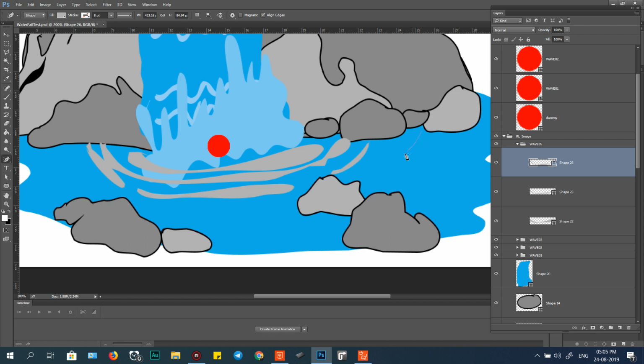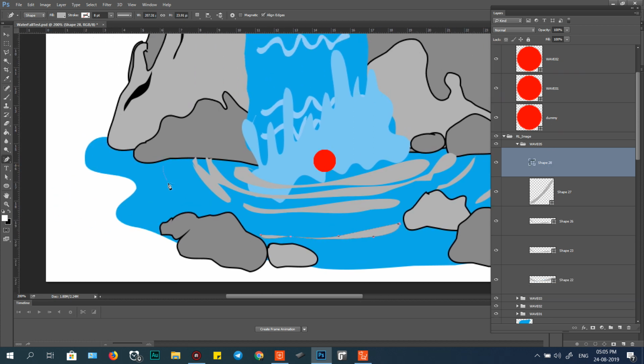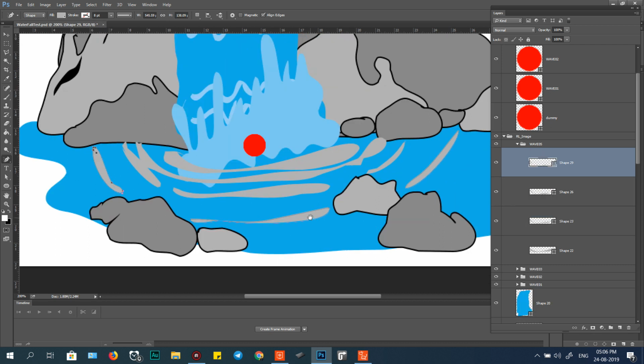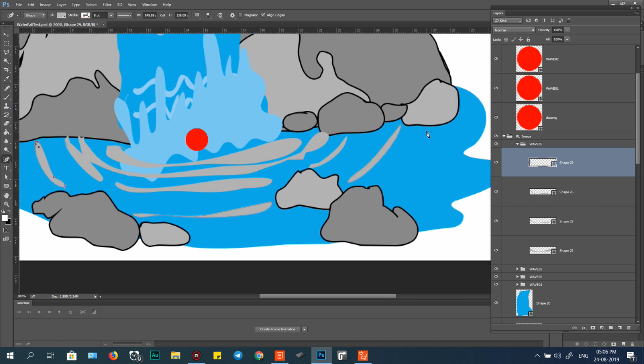This one point, from 27, 28, and 29. Okay, 7, 8, 9, and merge together already. And next frame, far away from this one.